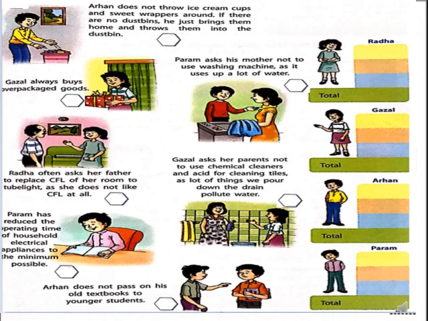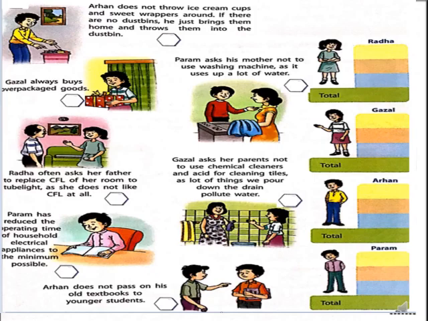She just wasted them. Radha often asks her father to replace the CFL in her room with a tube light as she does not like CFL at all. You know, children, CFL lights are those lights which consume less electricity. So that's why I gave her 1 point, because she did not conserve the environmental resource, electricity.